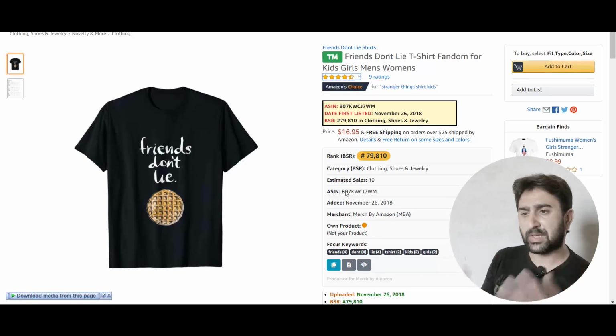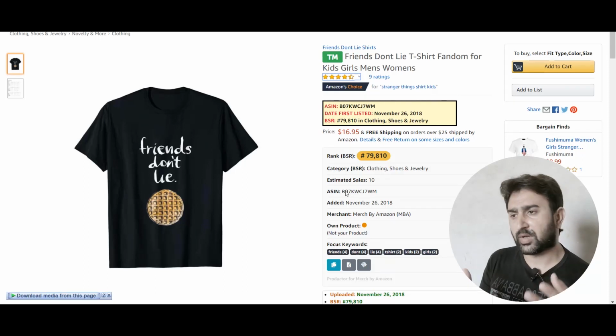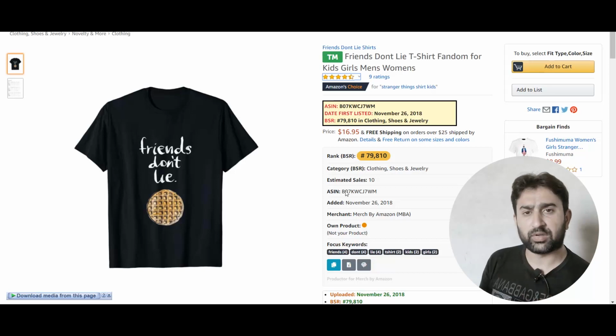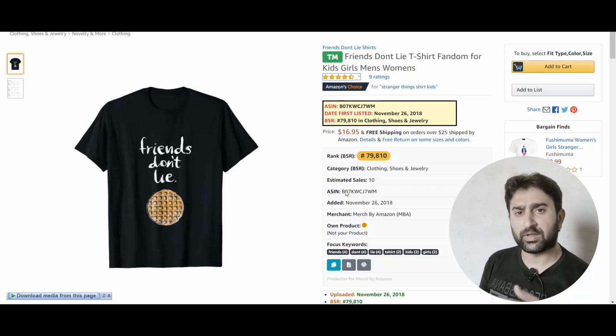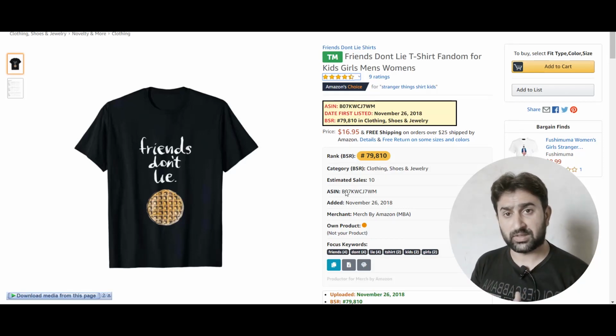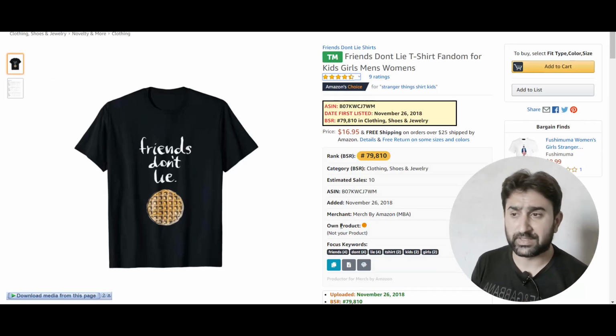It does not actually mention the name of any particular movie or song. You search this phrase "friends don't lie" on the USPTO website and you find out that there are no trademarks for that particular phrase. But what it actually does is refer to the Stranger Things quote from that show. So this is another bad example of copyright violation, using a design that refers to an actual show or a song. So don't do these types of things.